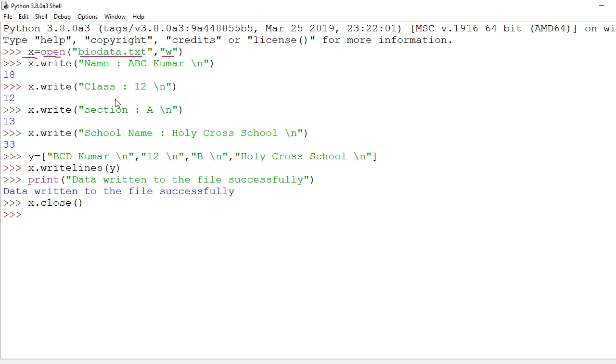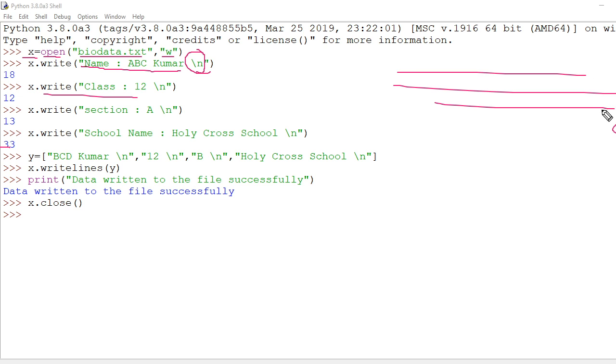Now after that, again we are writing first line, second line. See, this is the end of line character. In a text file, each line should end with the end of line character. So when you're typing something, it goes here, and after that things automatically go on the next line, or not. So by default the operating system puts here \n, the end of line character. So you'll be able to see how many lines are there in my file.